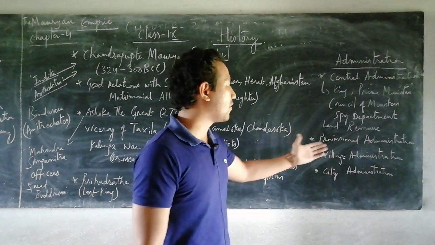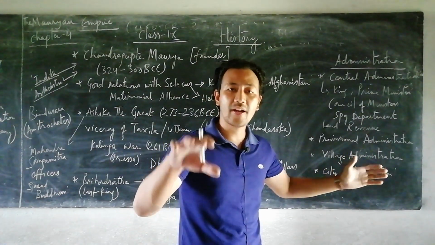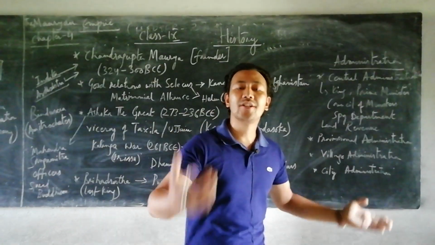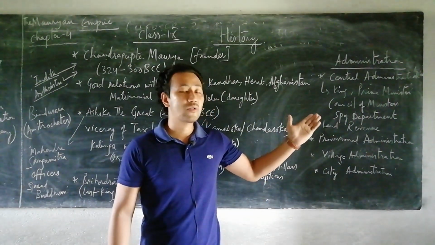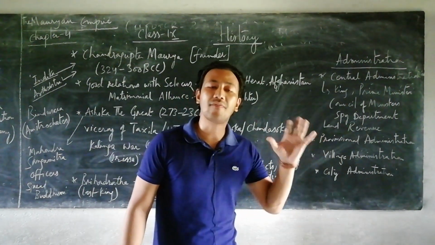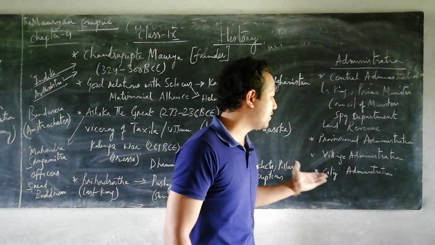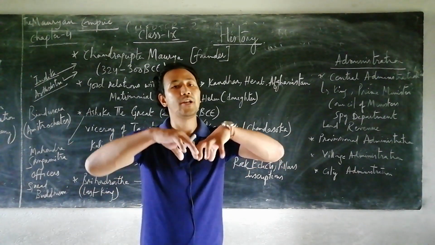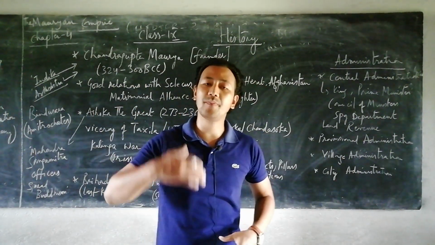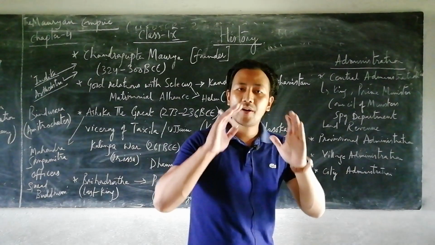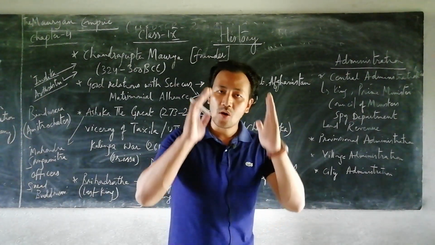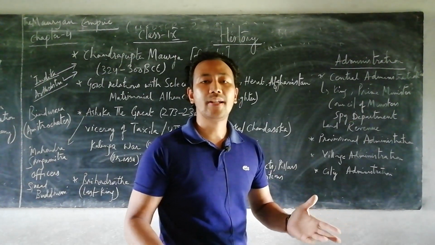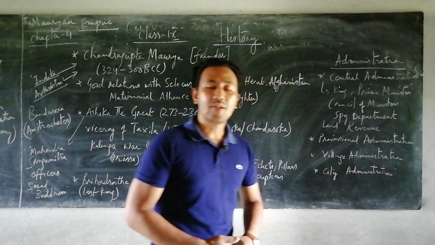Next, talking about the provincial, how the states were also divided into different parts, followed by village administration, what kind of role and direction was given by Chandragupta Maurya, followed by his son Bindusara, and finally Asoka the Great. The same goes for the city administration, how the town or the city was divided with a particular ministership, and everywhere a particular code of conduct, particular rules and regulations or laws and orders were to be followed by the people who resided in the city or in the village.